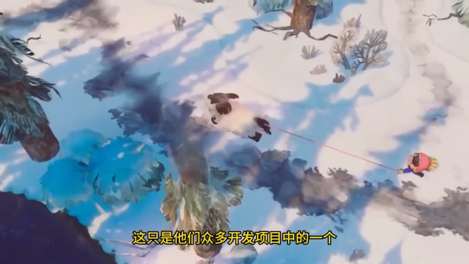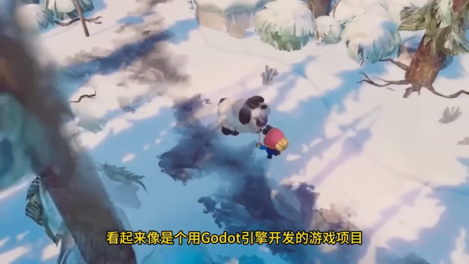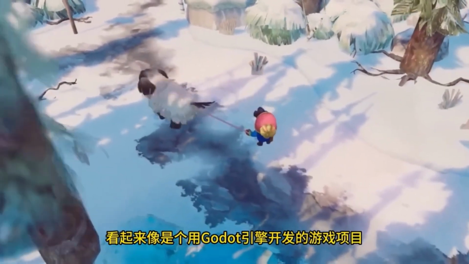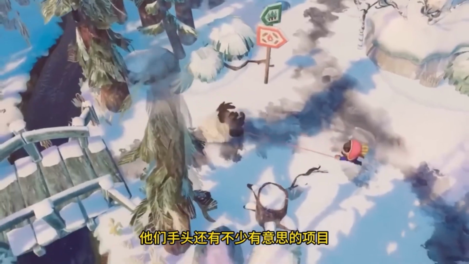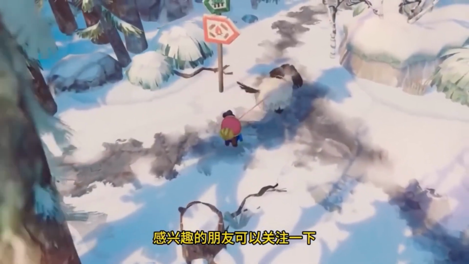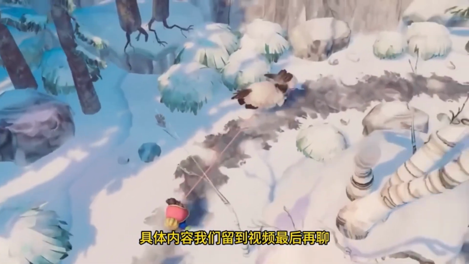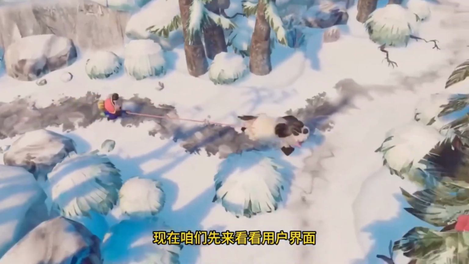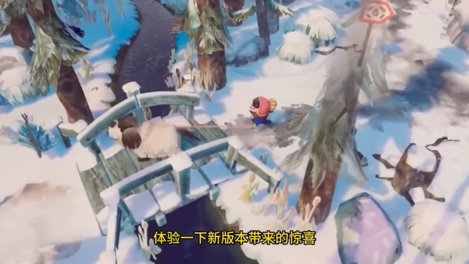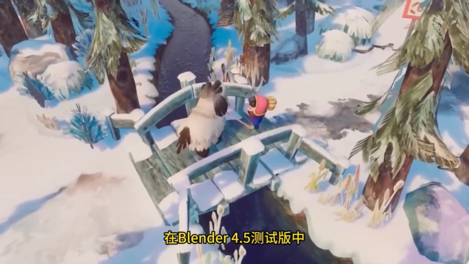This is just one of their many development projects, and it looks like a game project developed with the Godot engine. They have quite a few interesting projects on hand, and those who are interested can keep an eye on them. We'll discuss the details at the end of the video. Now let's take a look at the user interface. Experience the surprises brought by the new version in the Blender 4.5 beta.